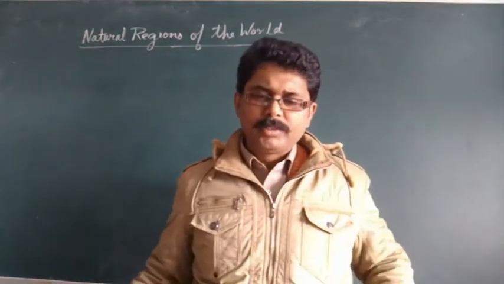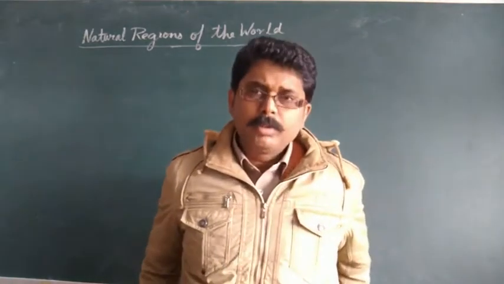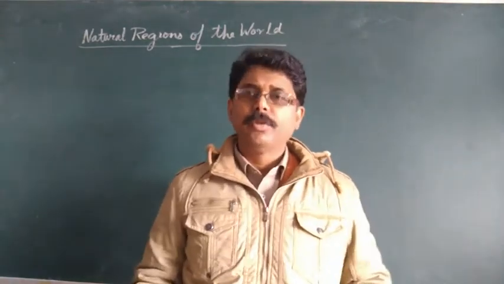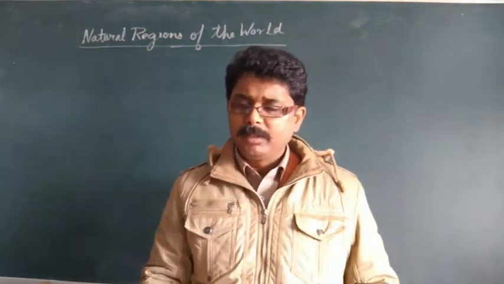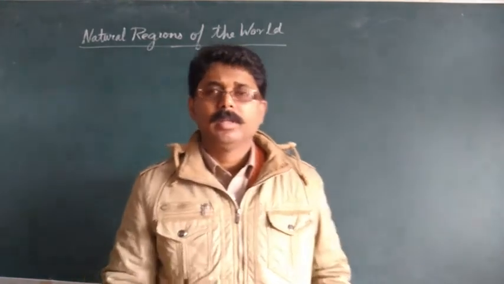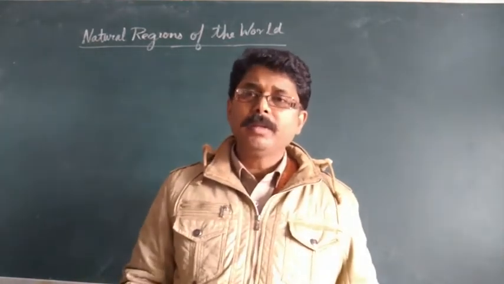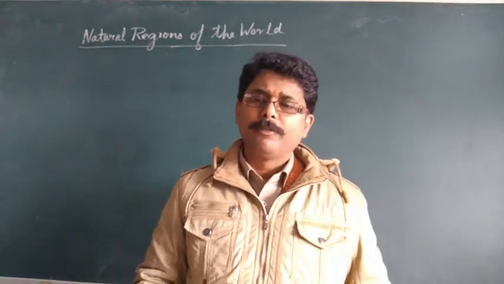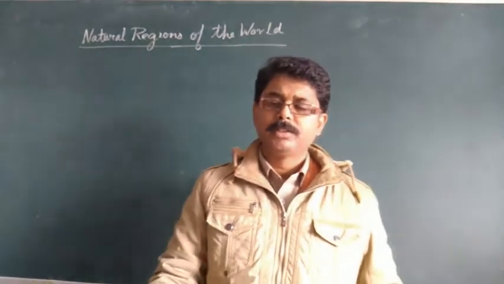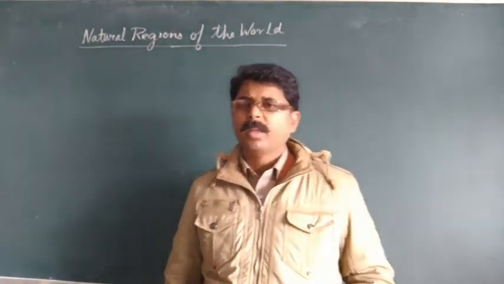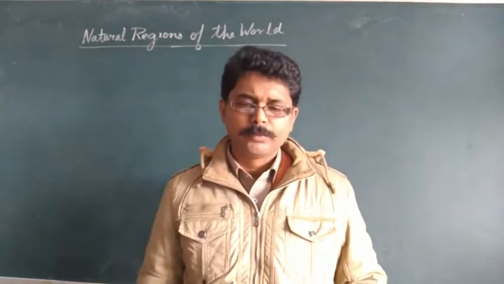Good morning, dear students. So let's start the last chapter in your book, that is the natural regions of the world. Already, in your syllabus, 9 natural regions are given, out of which 6 have been removed. So you have to study only 3 natural regions, that is the Equatorial Region, tropical deserts and tropical monsoon.